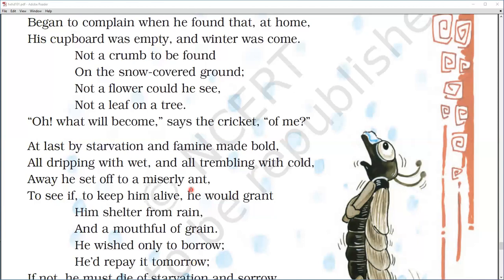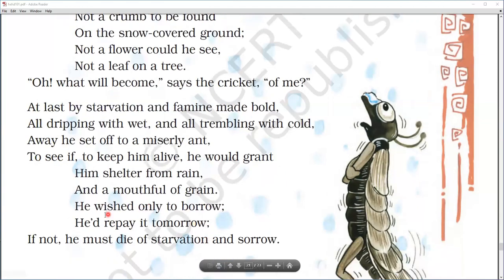But now at last, by starvation and famine, he took a bold step. All dripping with wet and all trembling with cold, he decided to go off to the ant's house and beg the ant for food and shelter, to see if, to keep him alive, he would grant him shelter from rain and a mouthful of grain. Now let us see what happens, whether the ant would grant him shelter from the rain, and whether she will also give him some grains to eat.